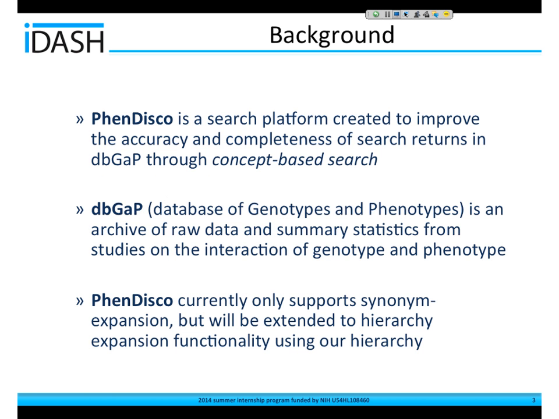So a little background information. PhenDisco is a search platform currently being developed at the UCSD Division of Biomedical Informatics. Its purpose is to improve search results for the database of genotypes and phenotypes through concept-based search. The database of genotypes and phenotypes is an archive containing studies on the interaction between genotypes and phenotypes, and the variables of these studies are standardized in a separate process called PFinder for use with PhenDisco. PhenDisco currently only supports synonym expansion, but we are currently in the process of implementing hierarchy expansion functionality.